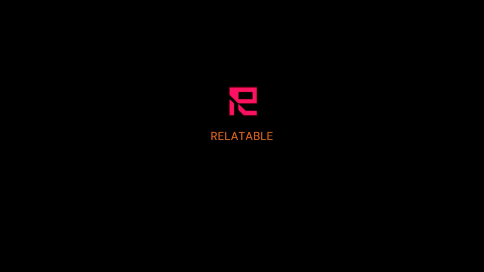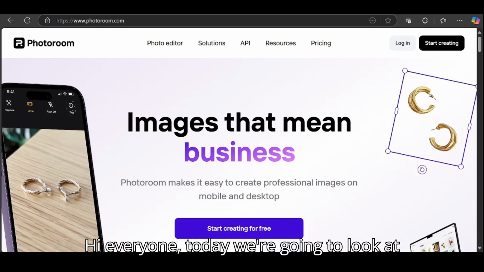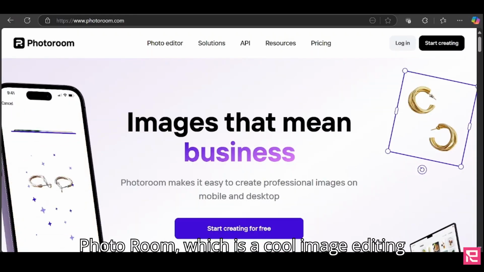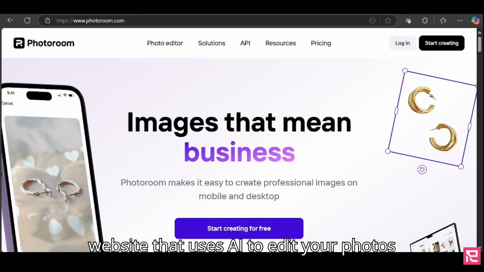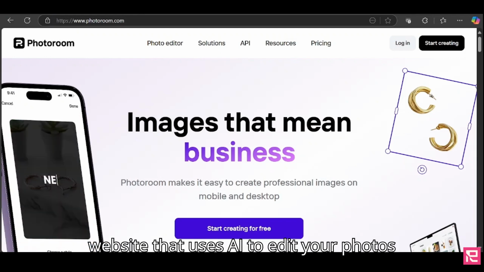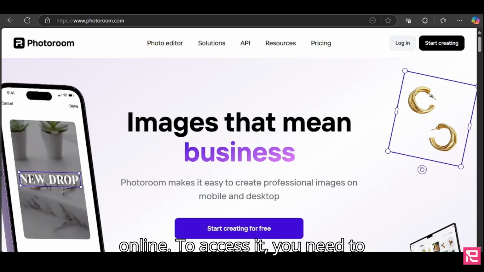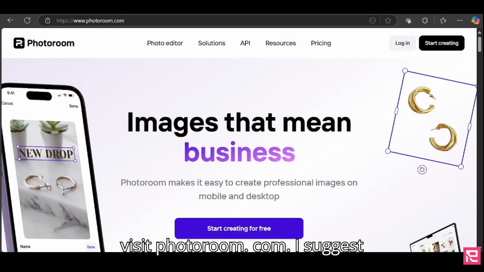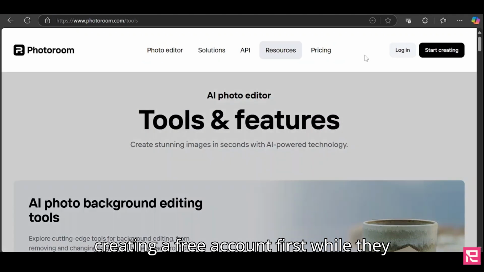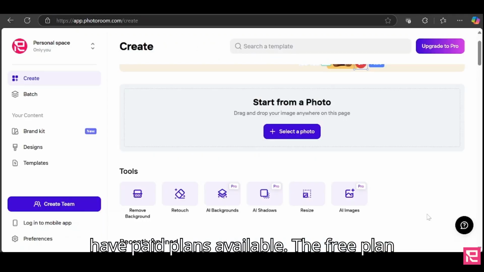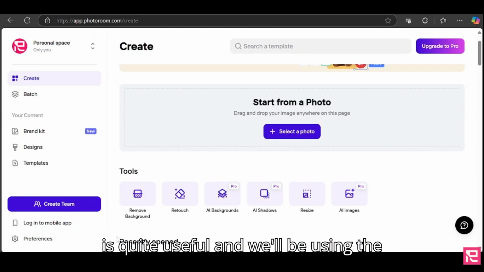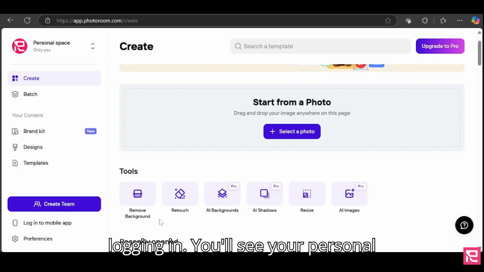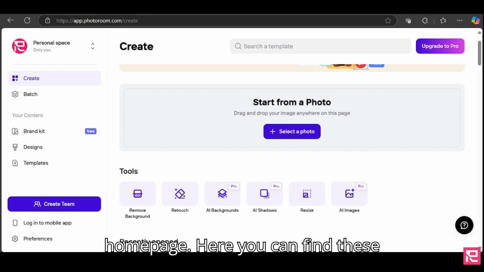As you can see, Hi everyone! Today we're going to look at PhotoRoom, which is a cool image editing website that uses AI to edit your photos online. To access it, you need to visit photoroom.com. I suggest creating a free account first. While they have paid plans available, the free plan is quite useful, and we'll be using the features available in the free version today. After creating an account and logging in, you'll see your personal homepage.